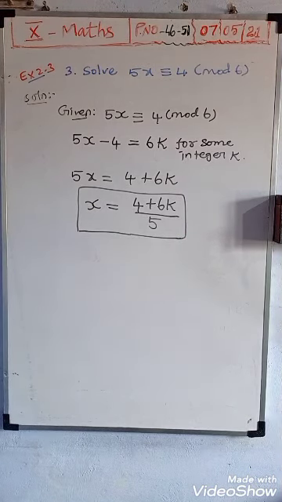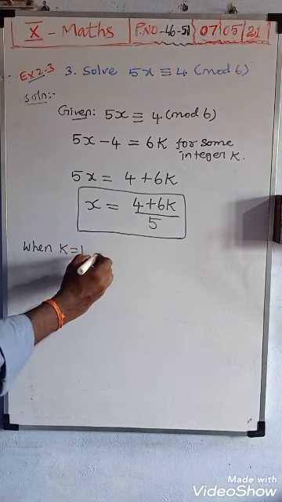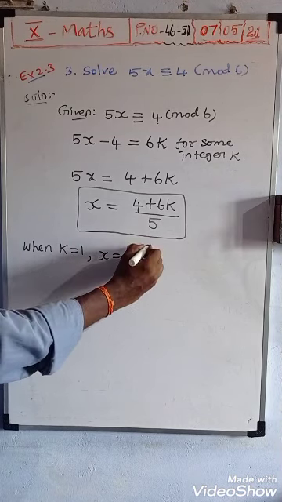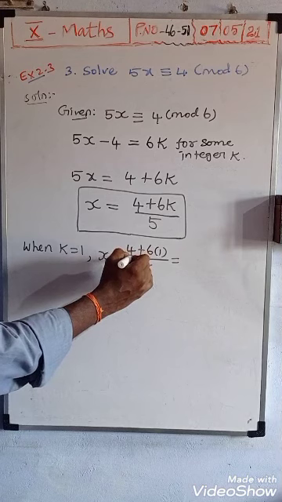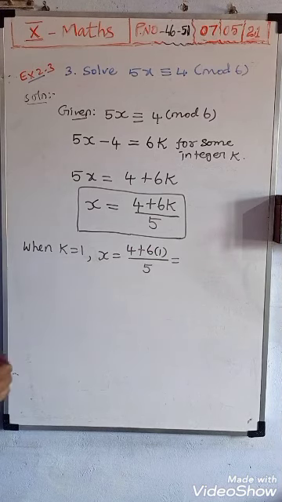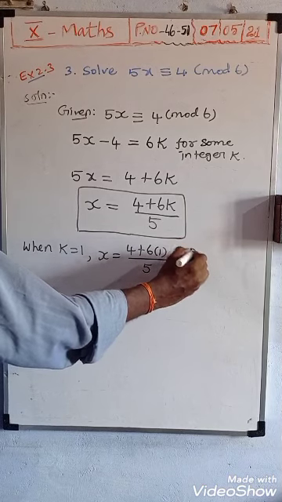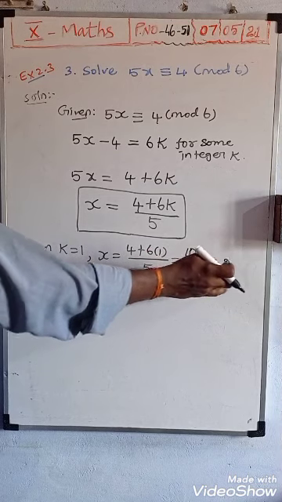Now I am substituting. When k is equal to 1, x is equal to 4 plus 6 of 1, whole divided by 5. 6 ones are 6, 6 plus 4 is 10, and 10 by 5 is 2.